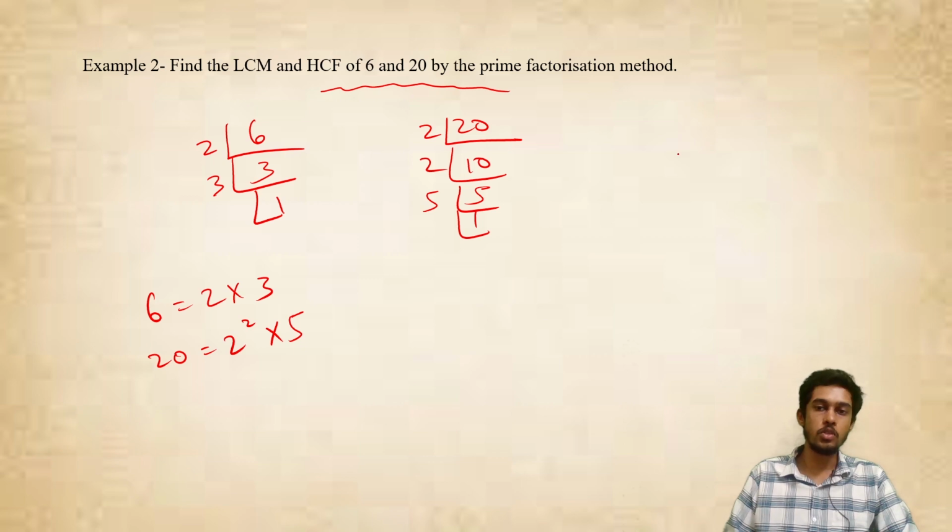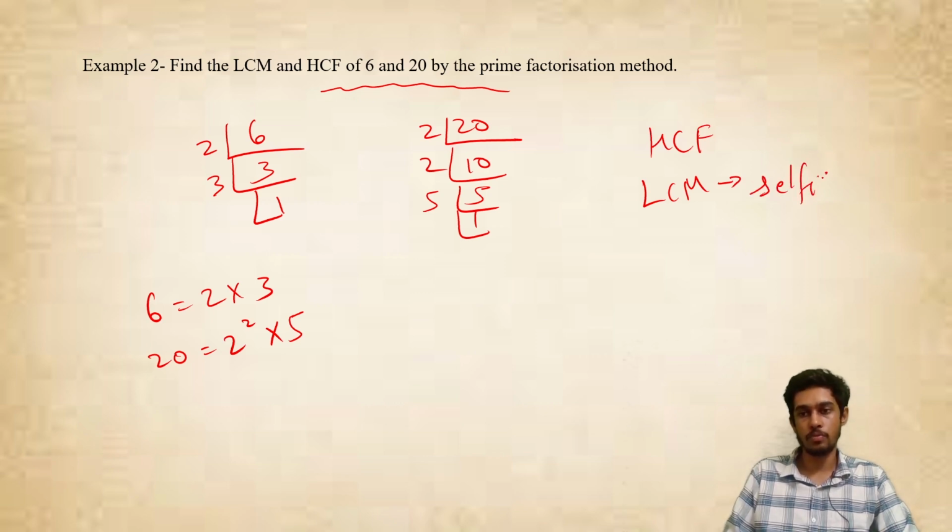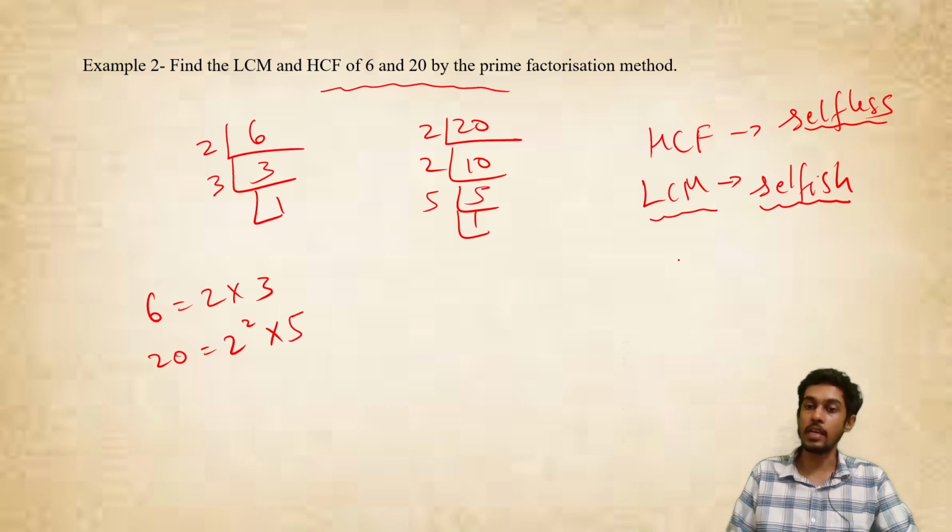So here I can tell you people a trick. This is something which I always tell to all my students. You have to know that LCM is very selfish. This is how I personify LCM. And HCF, I'll say it is very selfless. What do I mean by selfless and selfish? When I say selfish, LCM will take the highest power of the common number which is there, and if there is something not common, it will take that as well.